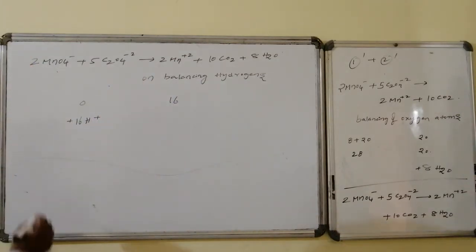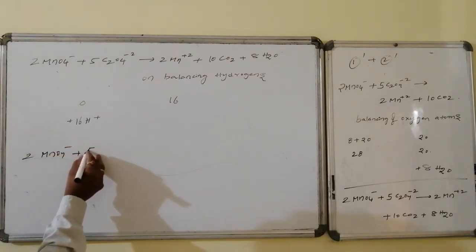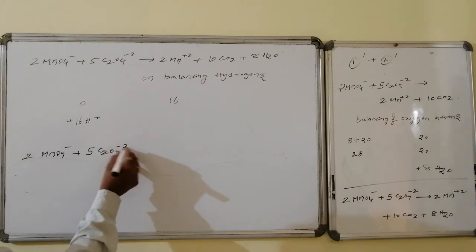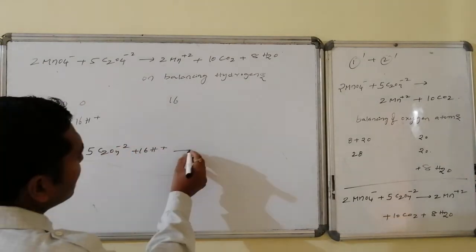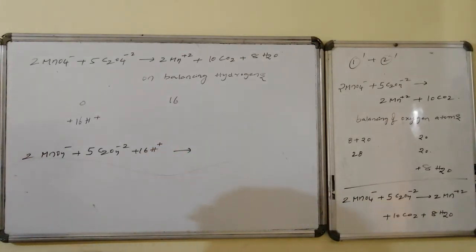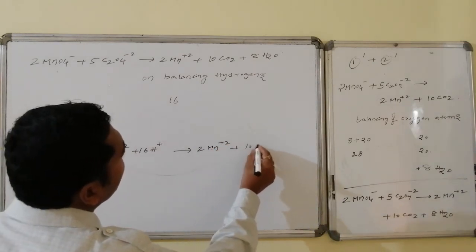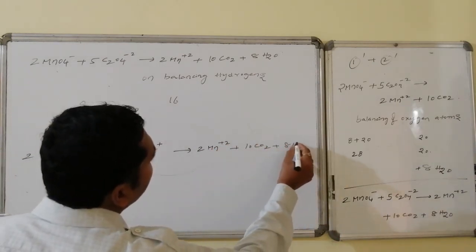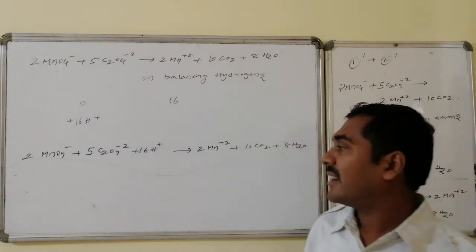Hence the balanced equation is 2MnO4 minus plus 5C2O4 2 minus plus 16H plus is converted to 2Mn2 plus, 10CO2 plus 8H2O. It is the complete balanced equation in the ionic form.